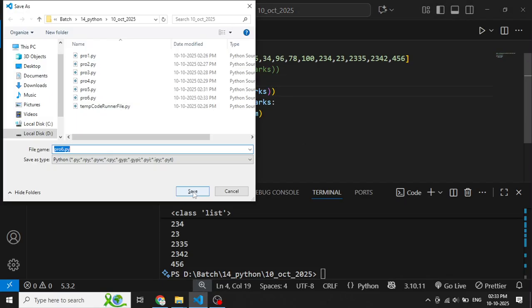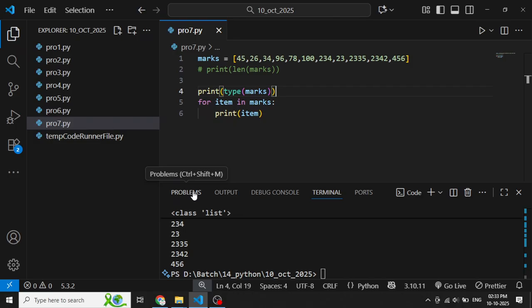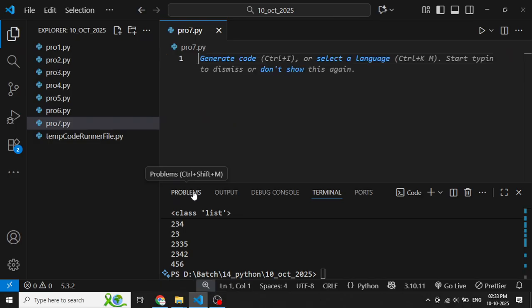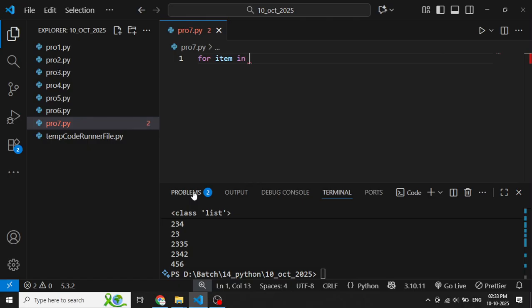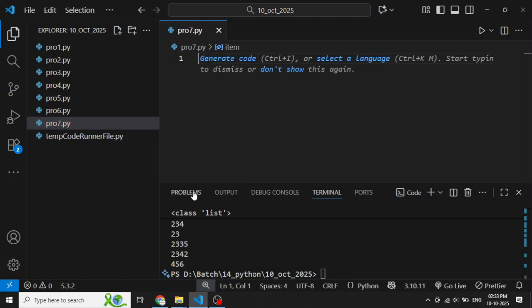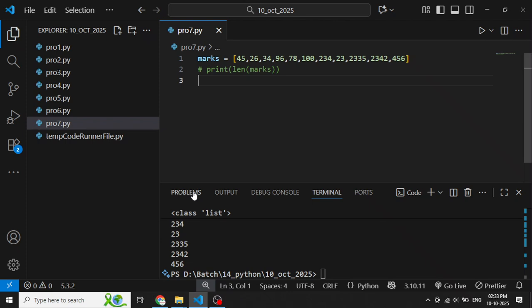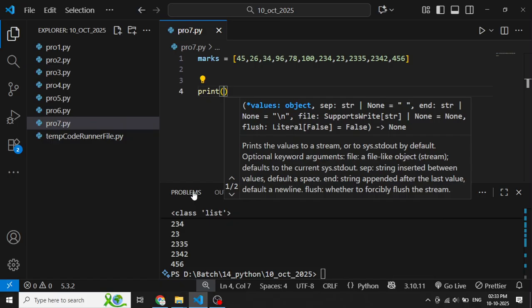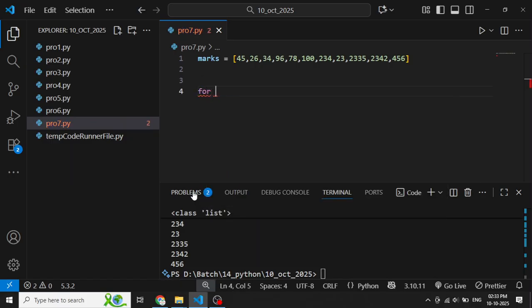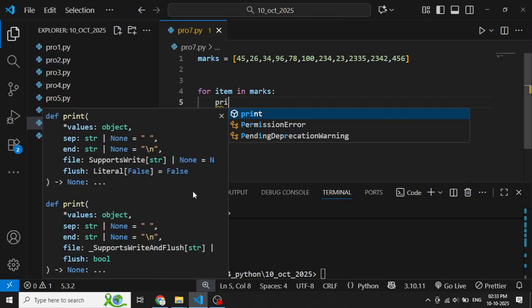Control Shift S, save as program number 7. We have an idea about this. We can also print the data from a list. How? By using a for loop. For item in marks. First of all, I don't have to delete marks because we need it. That's why I didn't remove it. Whatever values are available in marks, it will take one by one, as it does from the range. So that's why in item we have every value, so we will use print item.